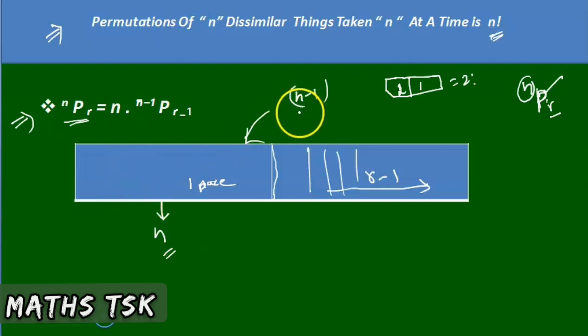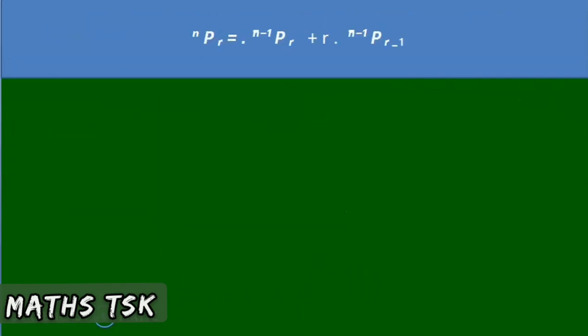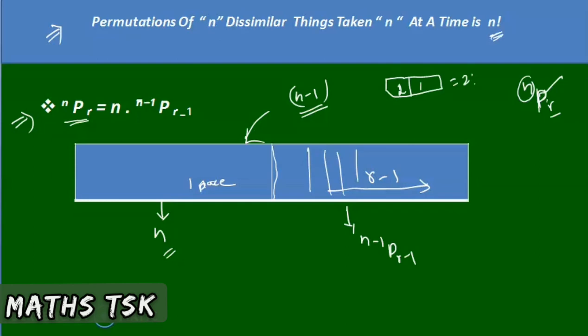So next we are left with n minus 1 things. Remaining places are r minus 1 places. It can be arranged with n minus 1 things in r minus 1 places. So it can be done in (n minus 1)P(r minus 1) ways. Is it clear? Look here, same problem.